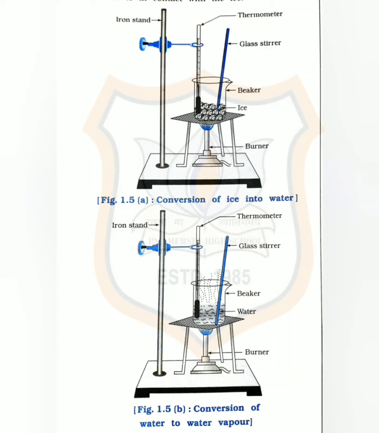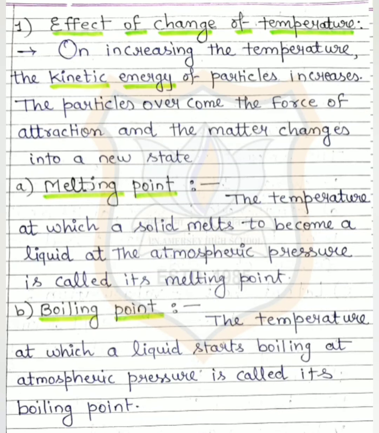So these are two examples. The first example we have discussed is conversion of ice to water, and the second is conversion of water to water vapor. Both these examples show how the change of state of matter takes place with the effect of temperature. But how does it happen actually? Let us discuss now. These conversions take place due to change of temperature.